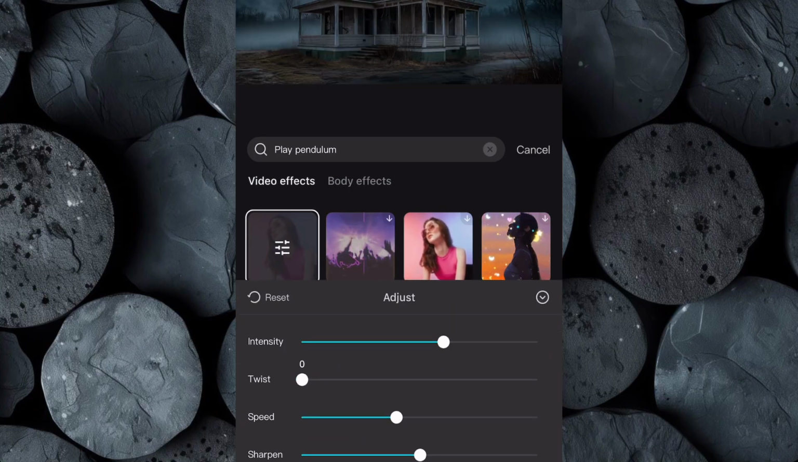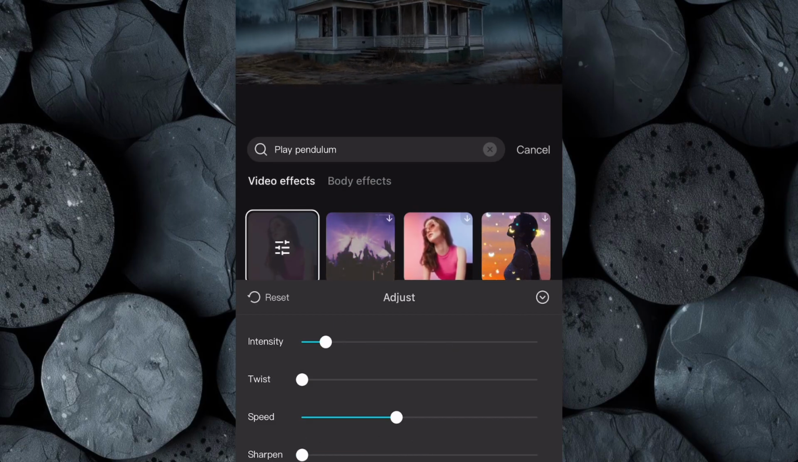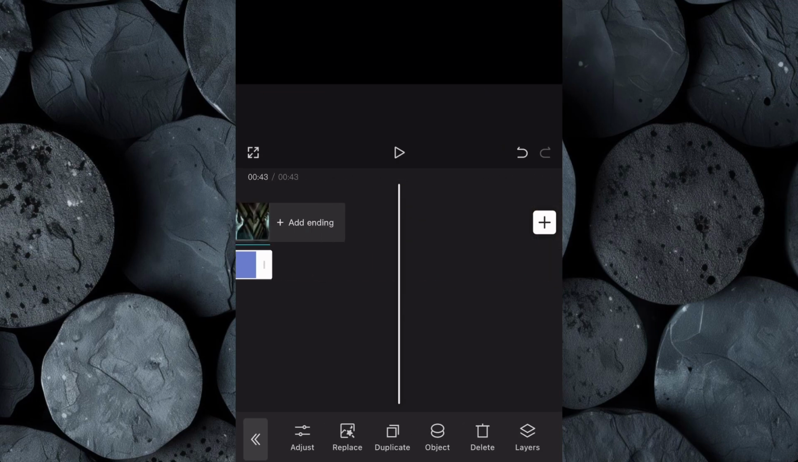Set the twist to 0. Reduce the sharpen to 0. Then lower the intensity to 10. After that, drag this effect across the entire timeline to apply it consistently throughout the video.